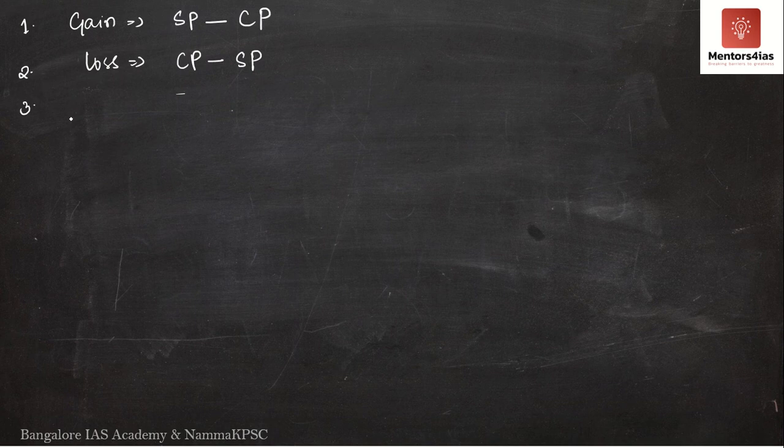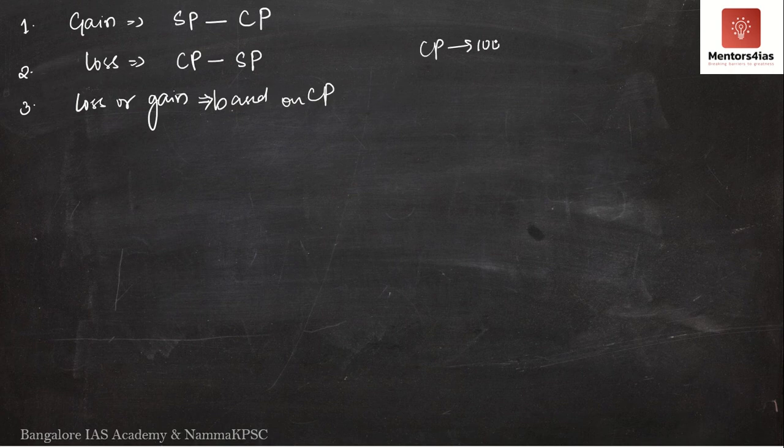Third one, loss or gain is always based on cost price. What I want you to remember is loss or gain is always based on cost price. Why I am saying with respect to cost price is because we have to relate to percentage. We always take cost price as 100%. If cost price is 100%, then we have to determine selling price.